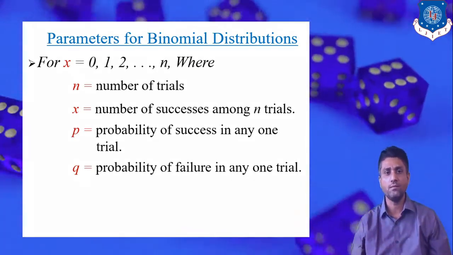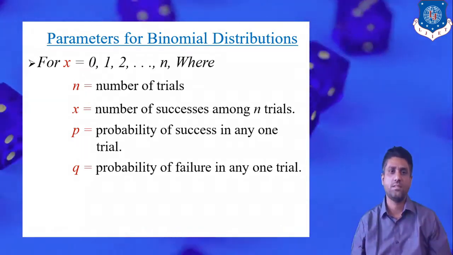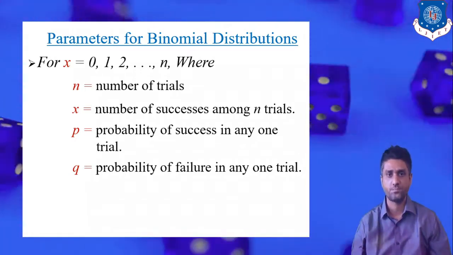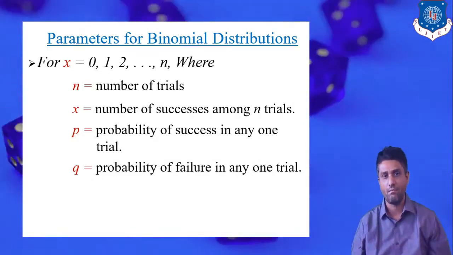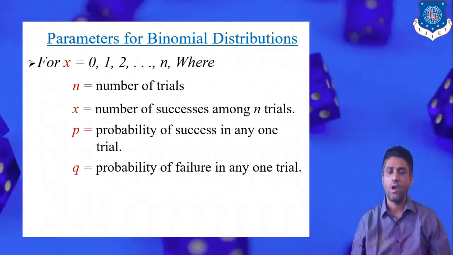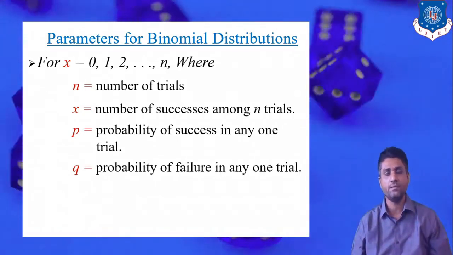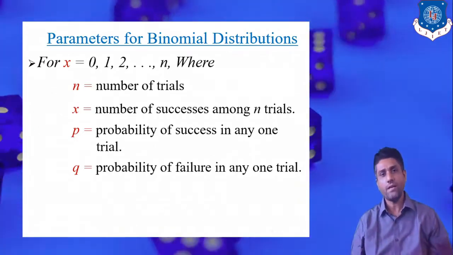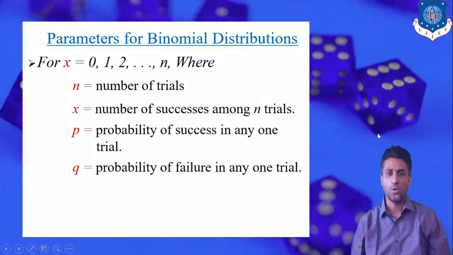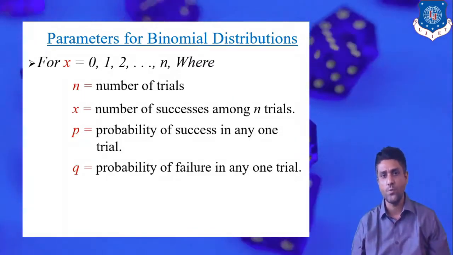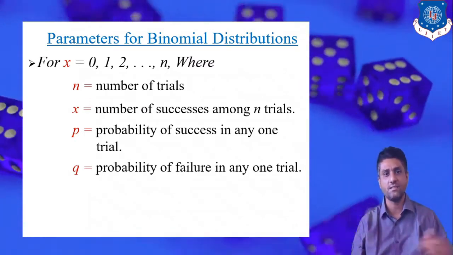Before dealing with the binomial distribution, we have to highlight some of the strategy. First of all, why is it known as the binomial distribution? Bi stands for 2. This distribution is applicable if and only if the experiment we perform has exactly two outputs. It may be yes or no, success or failure.